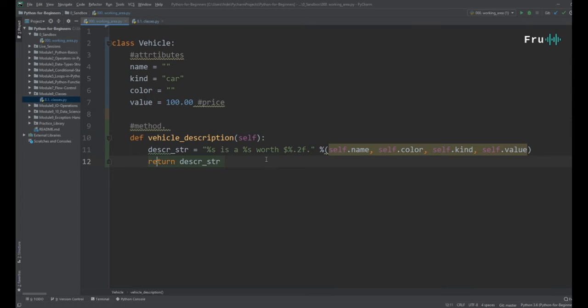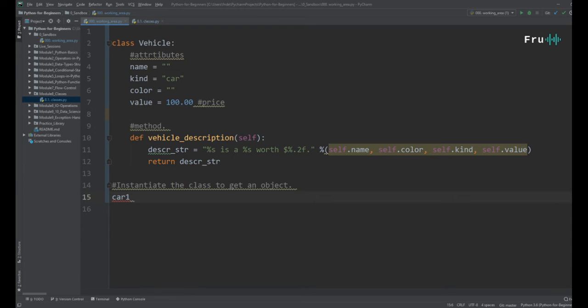Now what if we want to actually get a specific car? This is where we have to instantiate the class. If this doesn't make sense, just bear with me. We need to instantiate that class, and the way we instantiate the class is very simple. So to get an object, the way we instantiate the class is very simple. What we do here is we can have a new variable or a new object in here.